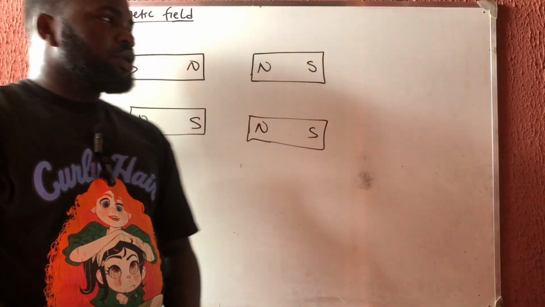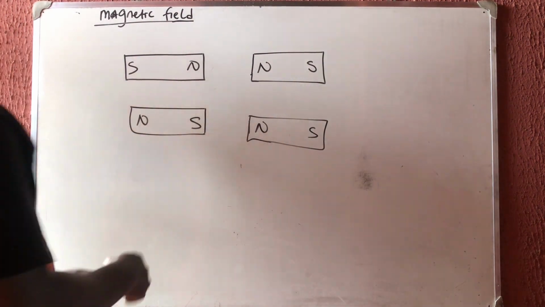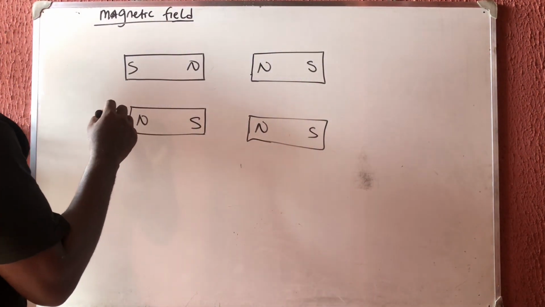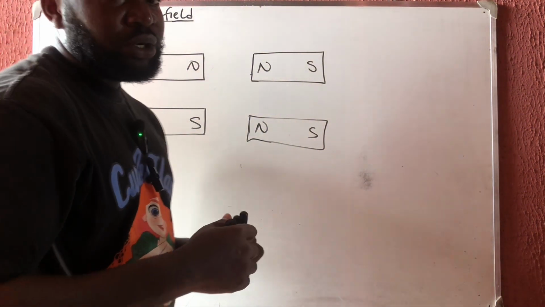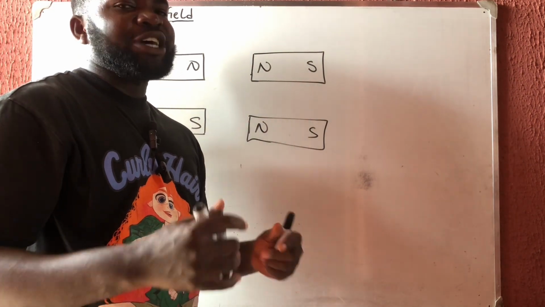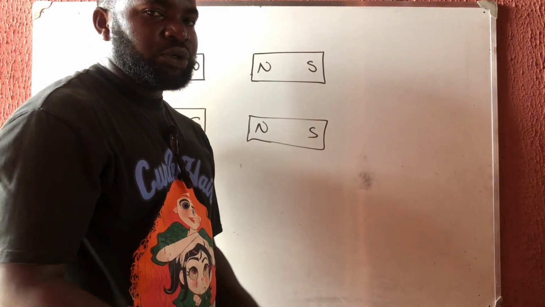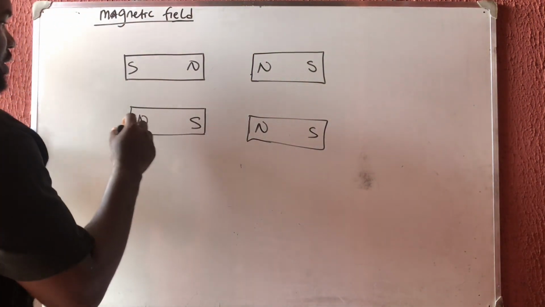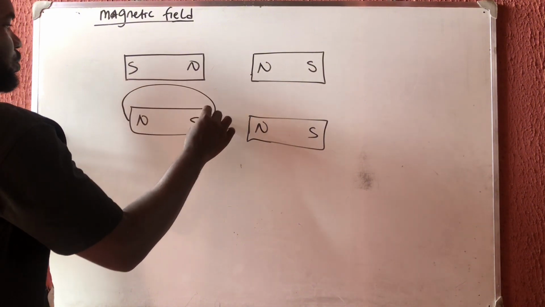All right. Having known what a magnetic field is, the next thing you need to know is the magnetic field line, the line of action of that force, of that field. The magnetic field line moves from the north to the south.